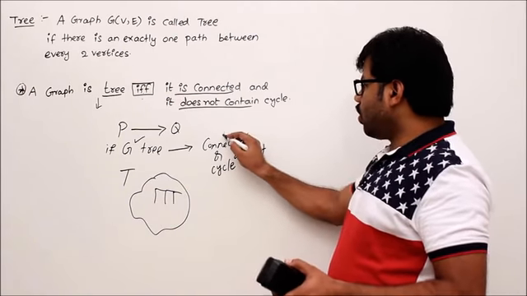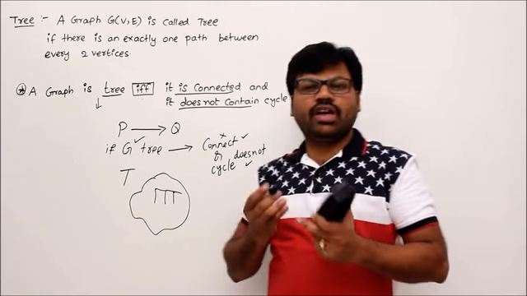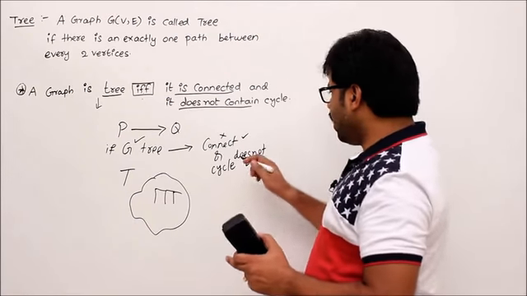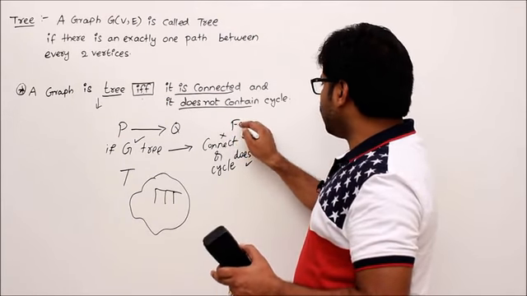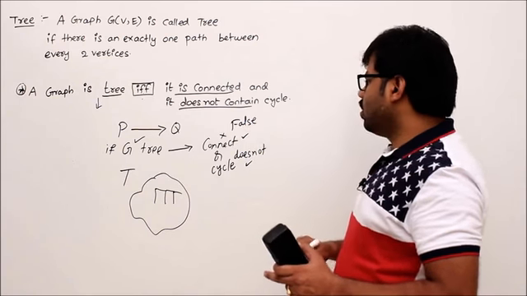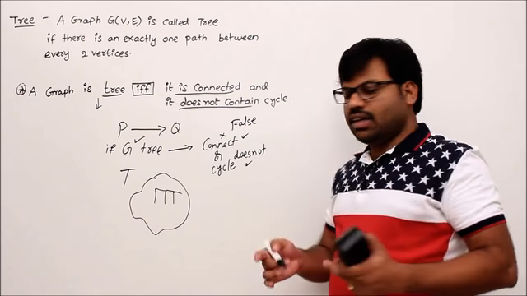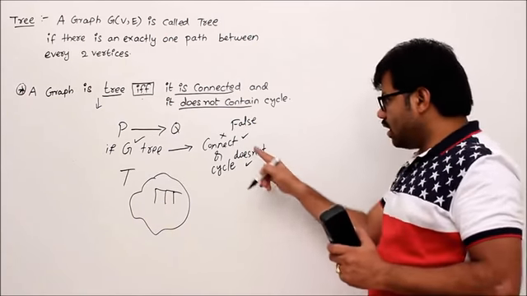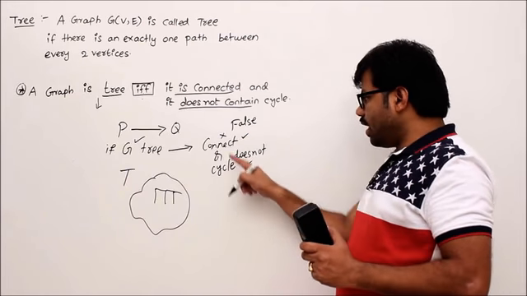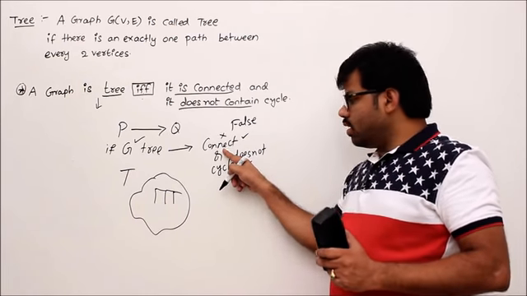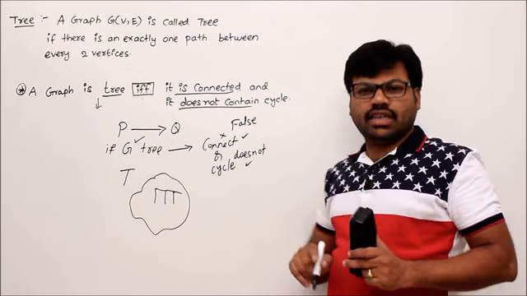Let's say we are wrong. This is called proof by contradiction. First we assume that this entire thing is false. Maybe the graph is not connected or the graph has a cycle. See here, if this is false, then either the graph is disconnected, otherwise the graph contains a cycle.